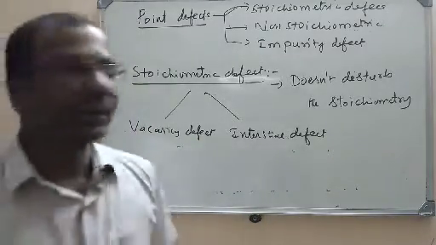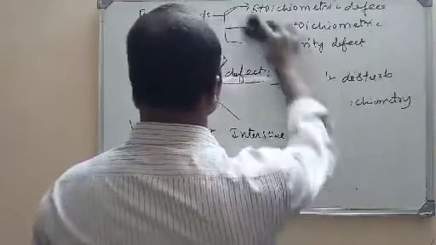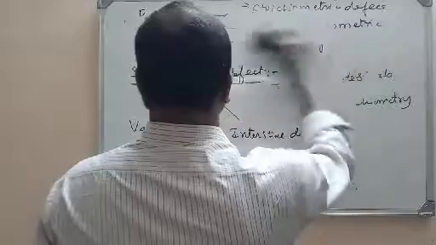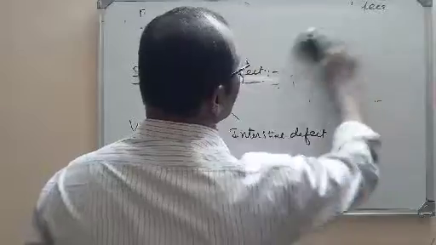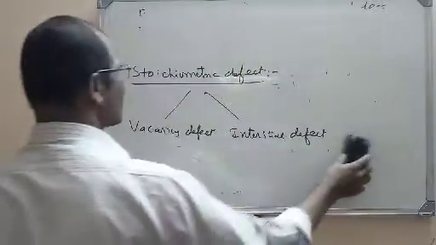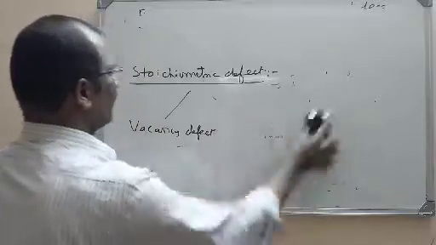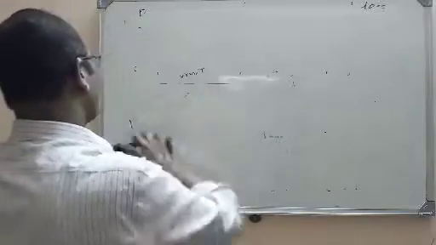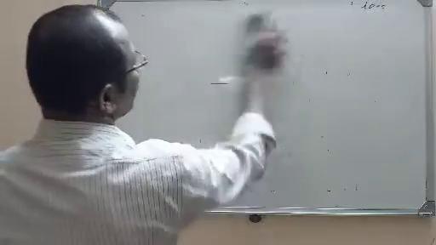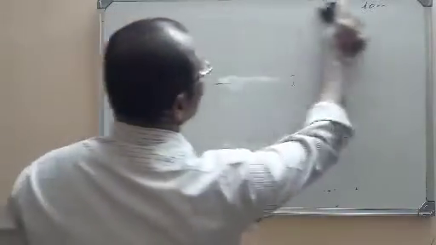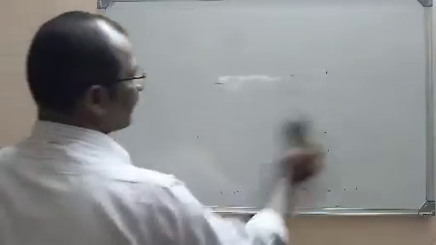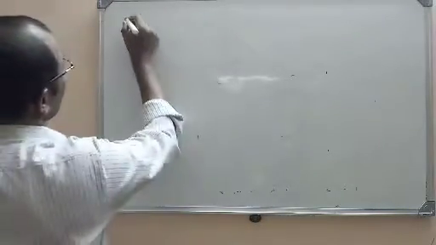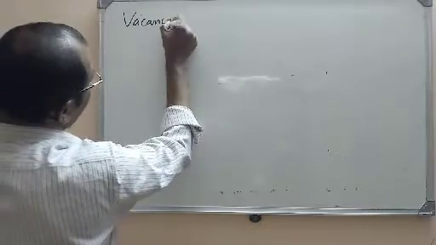Now let us study the vacancy defect first, and let us move to the interstitial defect later. So tell me, how many types of stoichiometric defects are there? Two types. So what are those? Vacancy defect and interstitial defect. Now let us study the vacancy defect first. So point defects are three types: stoichiometric, non-stoichiometric, and impurity defect. Again, these stoichiometric defects are of two types: vacancy defect and interstitial defect. Now let me go for the first type of stoichiometric defect, that is vacancy defect.